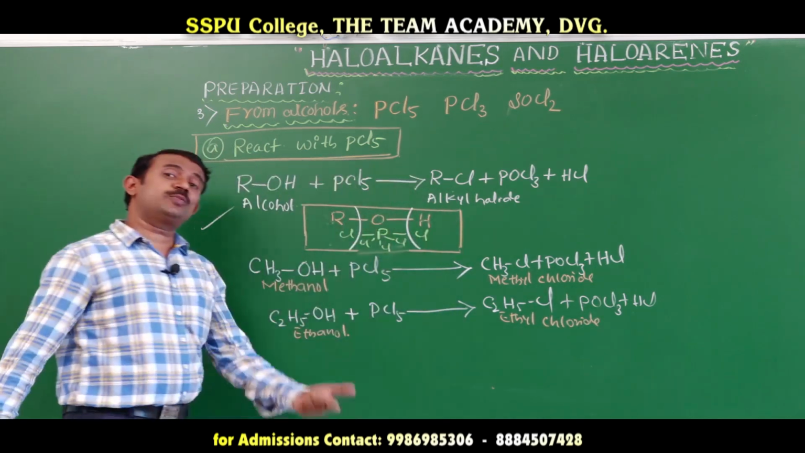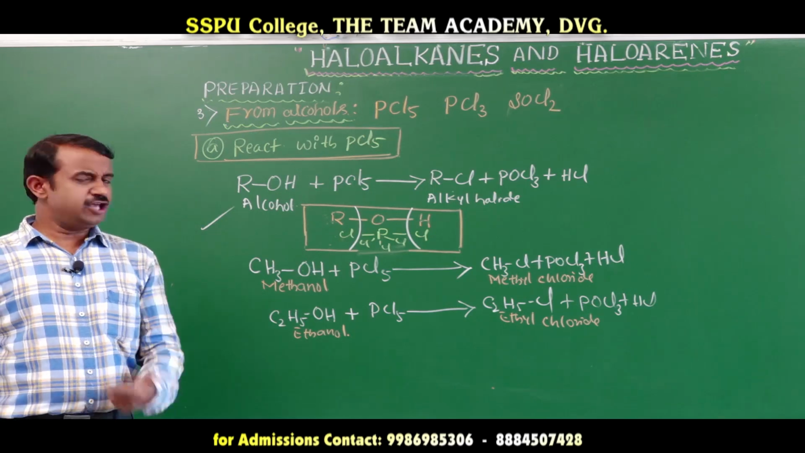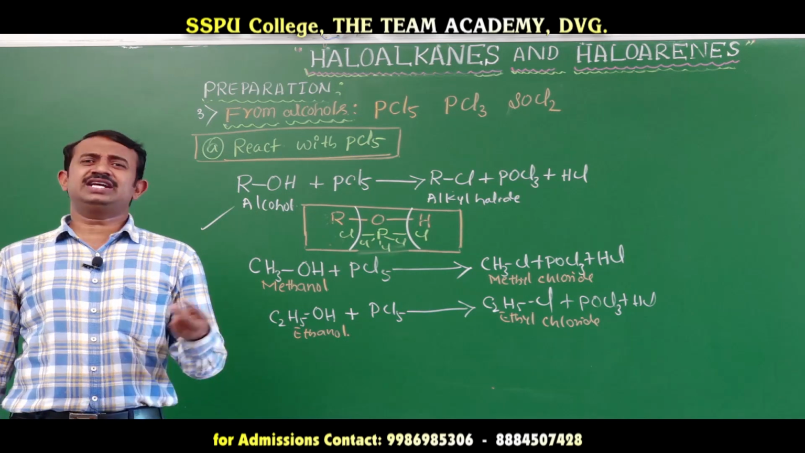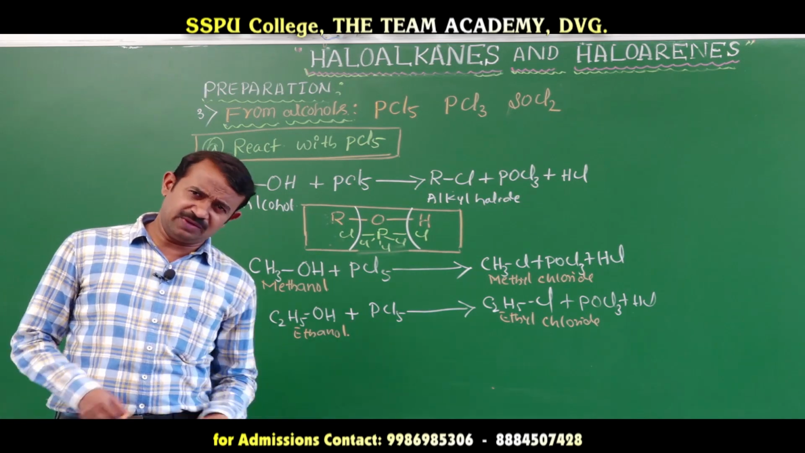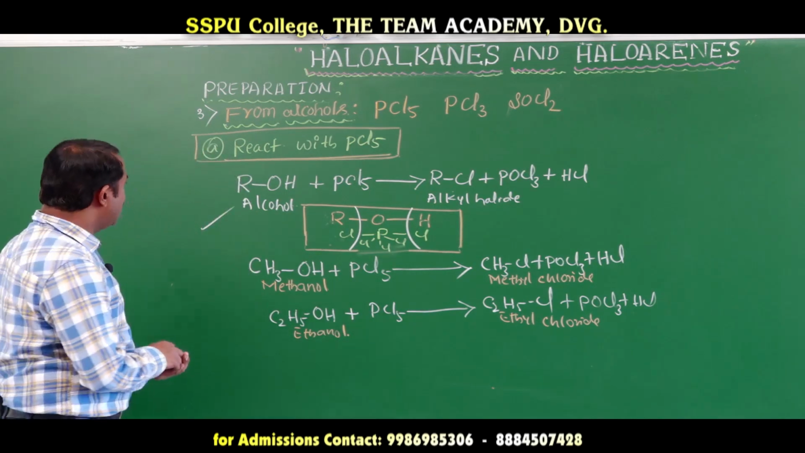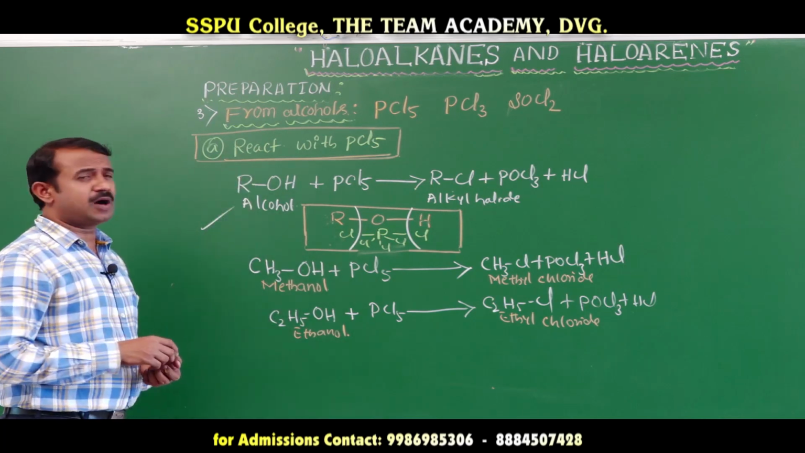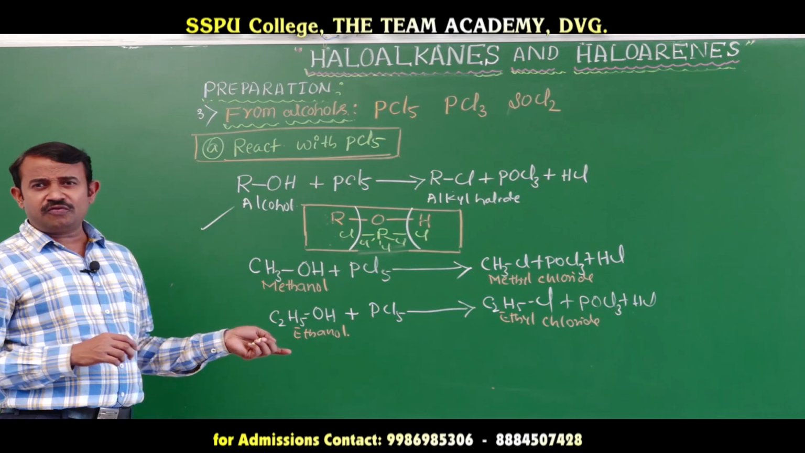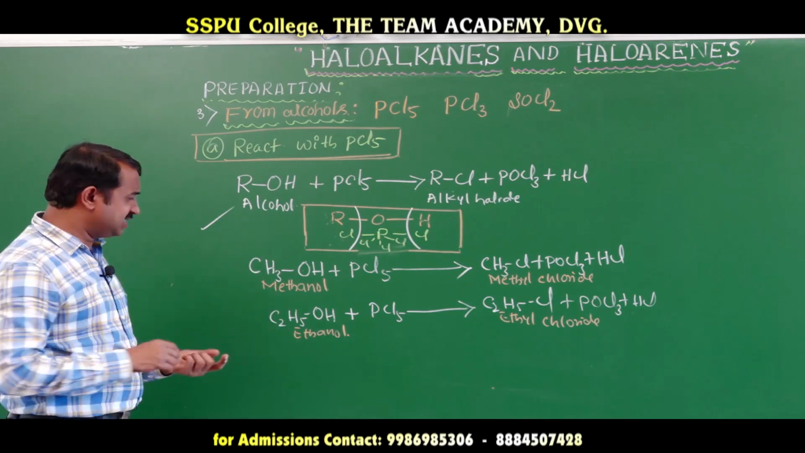You take isopropanol, you will get isopropyl chloride. Tertiary butanol, you will get tertiary butyl chloride. This is the first one, reaction with phosphorus pentachloride. Next we will go for the reaction with phosphorus trichloride.